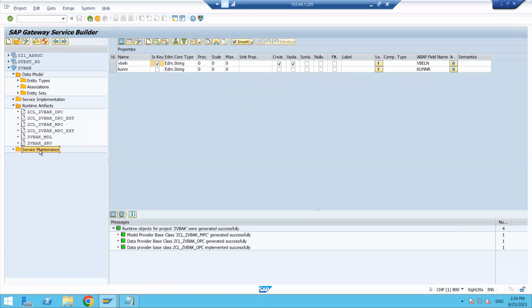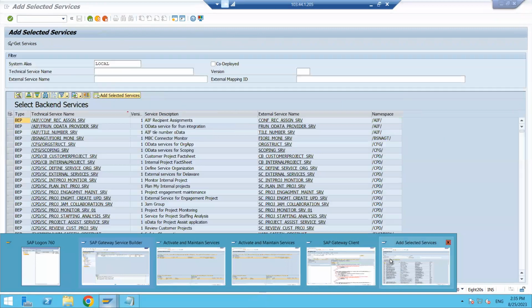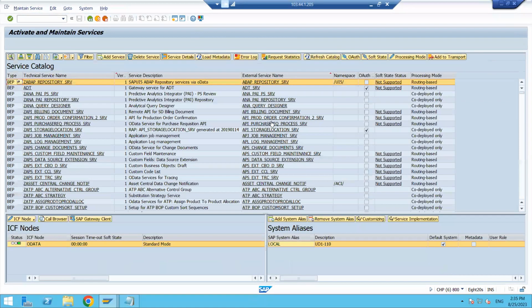If you can open the service name under the service maintenance folder, then that will be okay. Otherwise, we need to go for the transaction code /IWFND/MAINT_SERVICE and click on Add Service here.